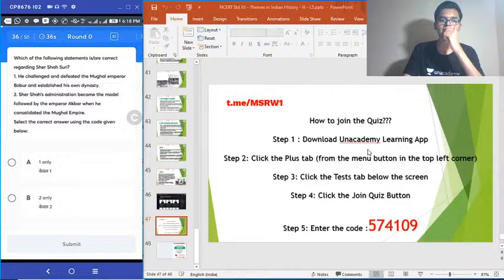36. Which of the following statements is or are correct regarding Sher Shah Suri? 1. He challenged and defeated the Mughal Emperor Babur and established his own dynasty. 2. Sher Shah's administration became the model followed by Emperor Akbar when he consolidated the Mughal Empire. Select the correct answer using the codes given below. Okay, Sher Shah, Alauddin Khalji and Akbar are all closely related in certain levels, at least based on administration. So if you know that, you can know the answer to this question. 36th question is on the board.